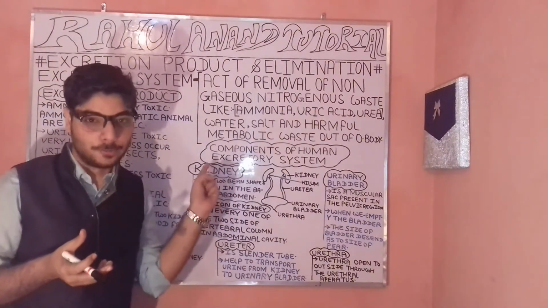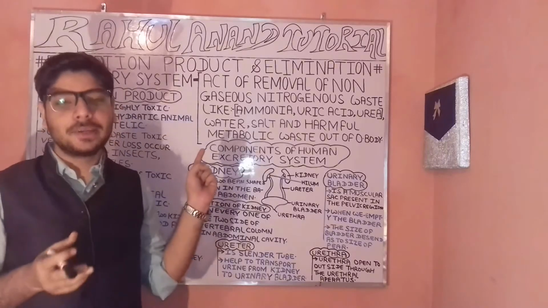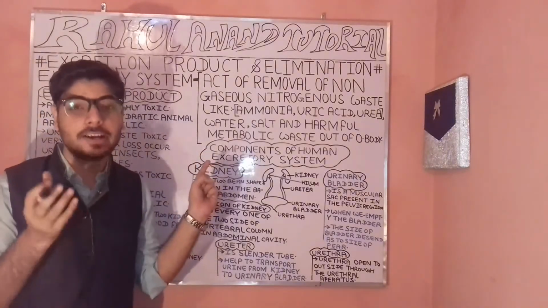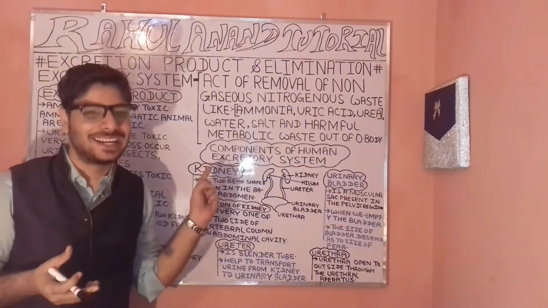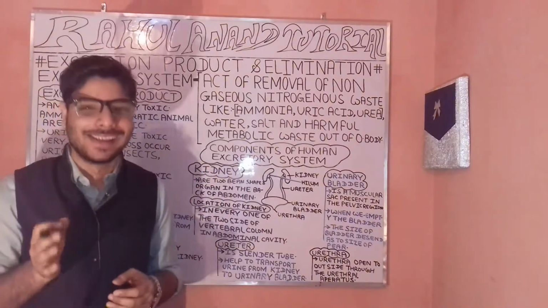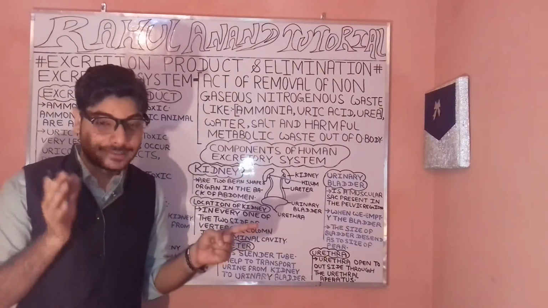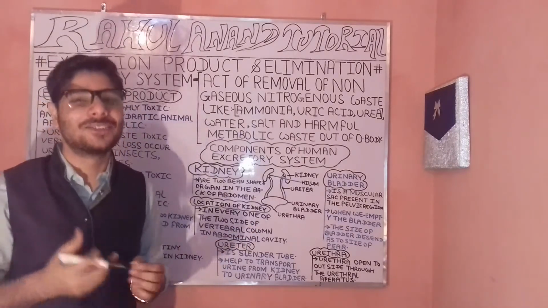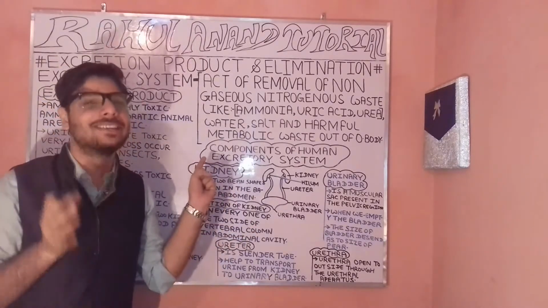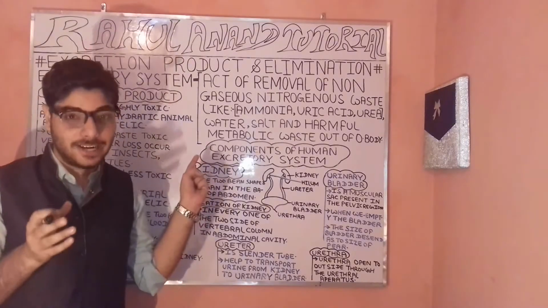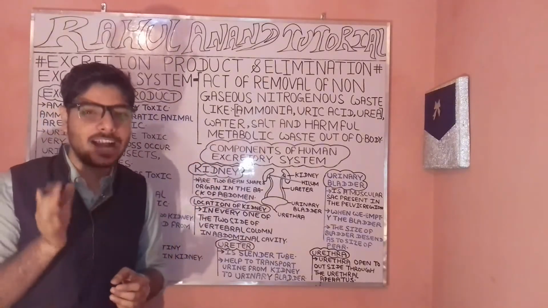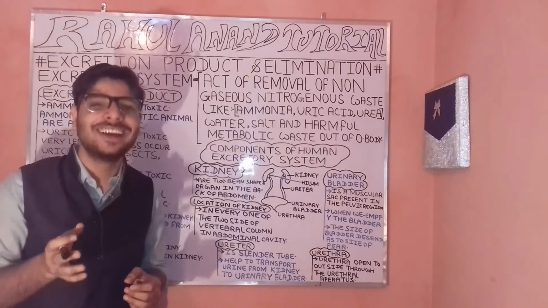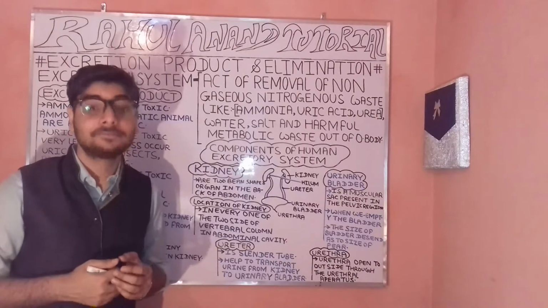This means maintaining the cell health of the organism's body. Now, ammonia is found in water bodies, so the organisms best accommodated to this ammonia waste are aquatic animals. What does aquatic mean?